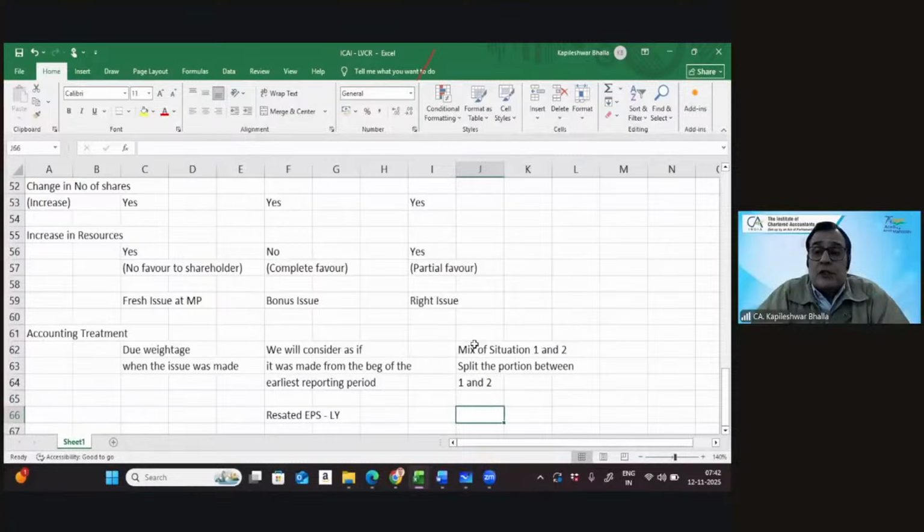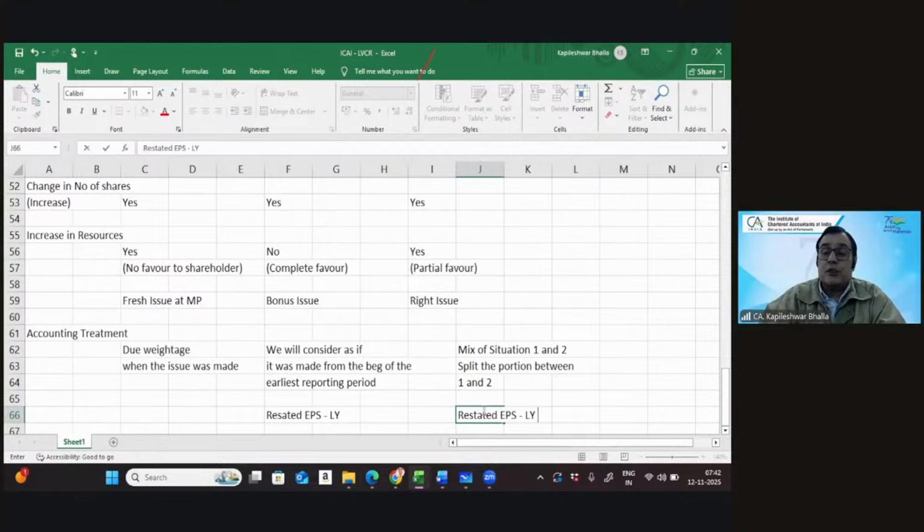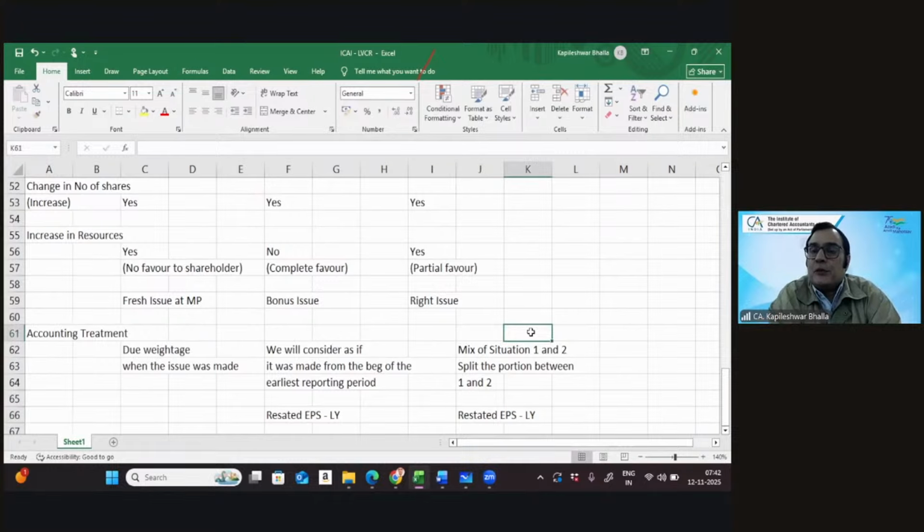If it is a mix of situation 1 and 2, is the bonus element involved restating the previous year EPS as well? What do you say? Because it's a mix of situation 1 and 2, so are you going to also make a restatement of the EPS? That's right. So even in this case, a restated earning per share will also be done. Wonderful indeed. Okay, so restated EPS of the last year to the extent of the bonus element will be done.